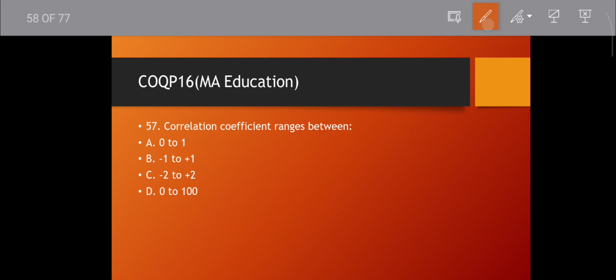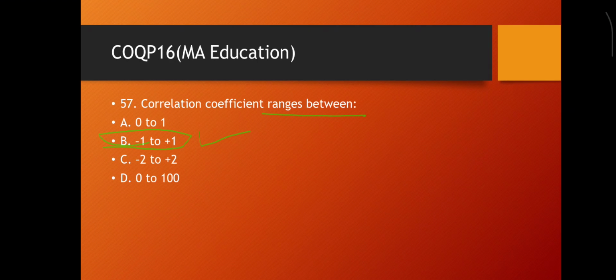Question number 57. Correlation coefficient ranges between what? That is -1 to +1. Remember it, -1 to plus 1. Then move to the next question.